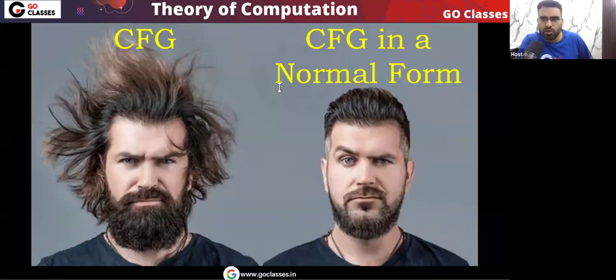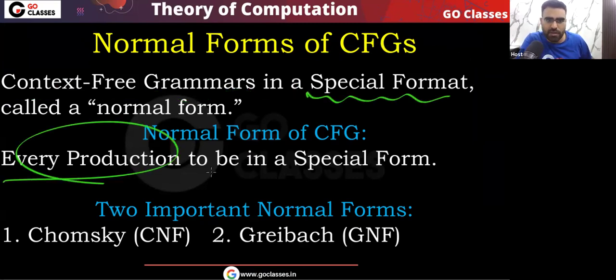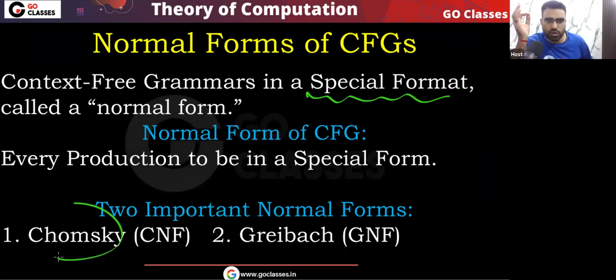Okay, so what is a normal form? You can see a context-free grammar in a normal form is basically a context-free grammar that follows some special format. Very simple point. I hope you understood. So remember, normal form of a context-free grammar, what does that mean? That means context-free grammar in a special format. We follow a special format. Okay, every production has a special form. Now there are many normal forms, remember, but the two important normal forms that we have in the syllabus are Chomsky normal form and Greibach normal form. We will call them Chomsky normal form CNF and Greibach normal form GNF.